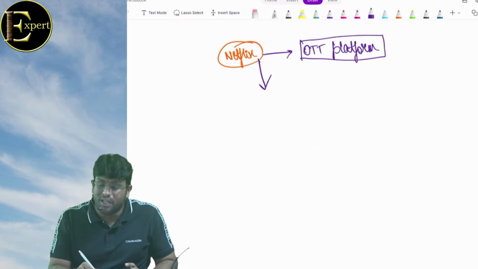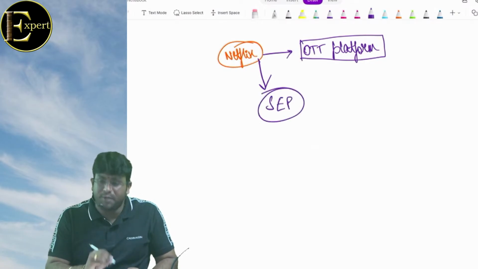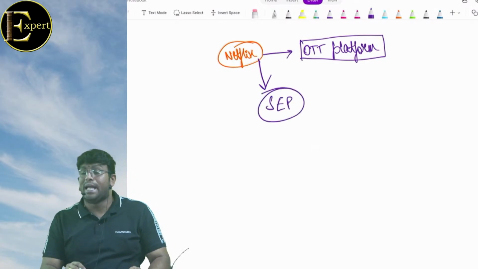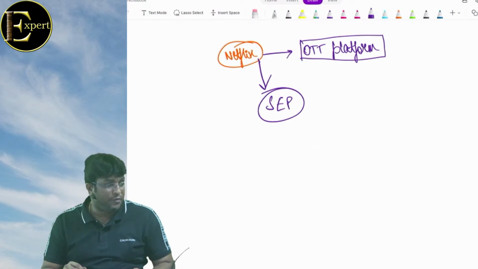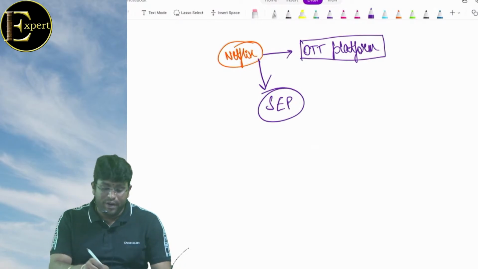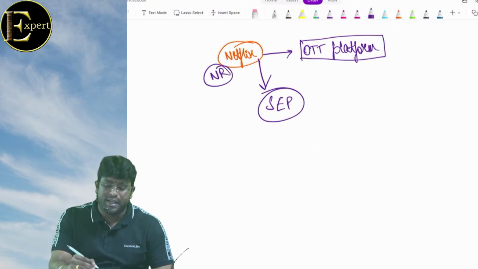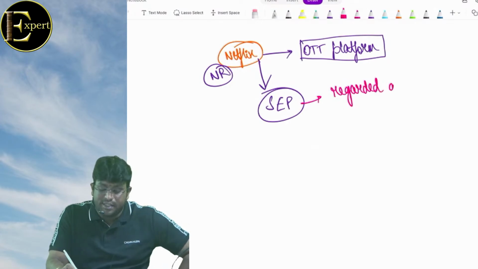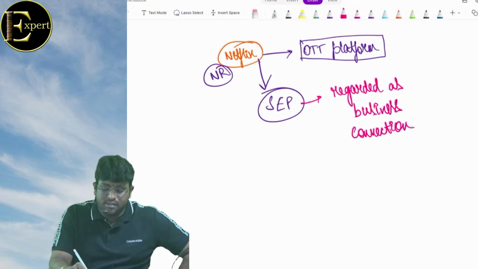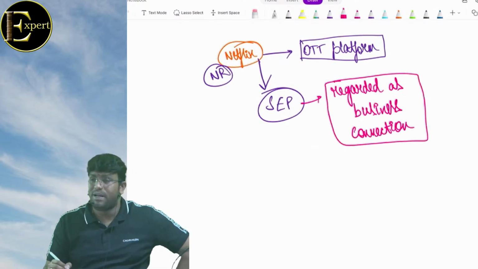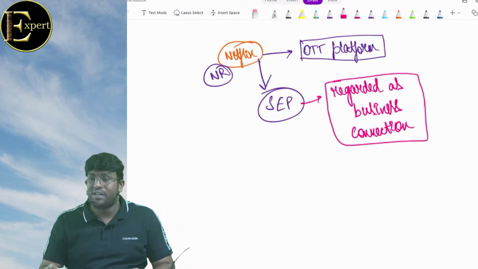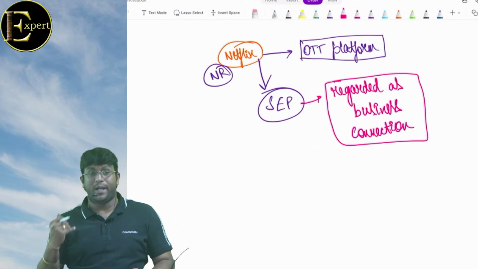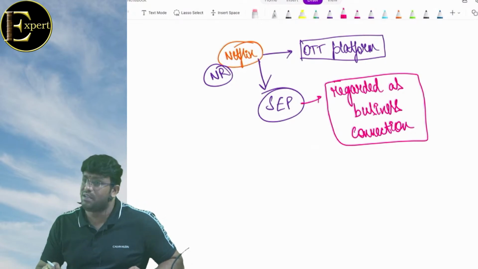For this kind of people, they brought a concept called SEP, significant economic presence, where they specified that if a non-resident has significant economic presence, that is regarded as business connection. बेटा मेरा पॉइंट समझ में आया क्या? If a non-resident has significant economic presence, it is regarded as business connection.